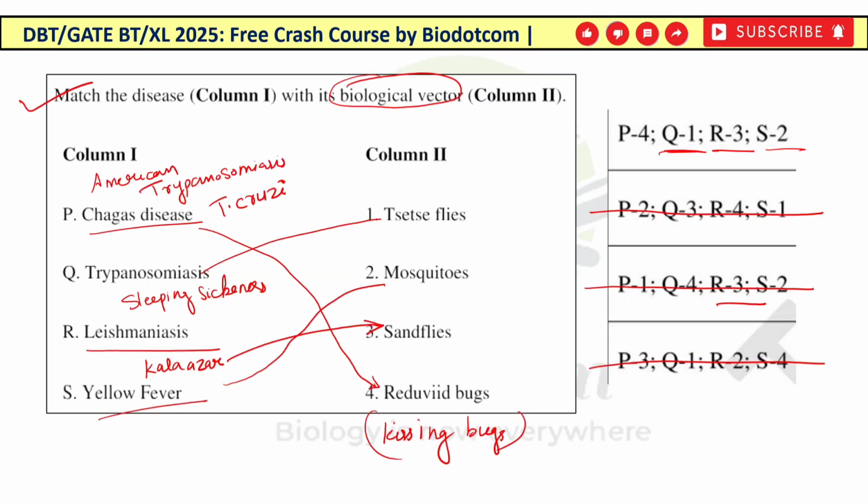You can see, you have to remember the common name of the disease also, the causal organism also, and the vector also. So from this, 3 types of questions can be asked in DBT or any other exam. Like you may ask the common name of the disease, the causative agent, that is the pathogen name, or from which vector it is transmitted. So you can see how many questions can arise from this single question.